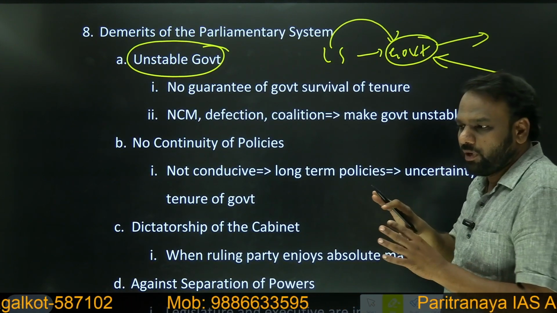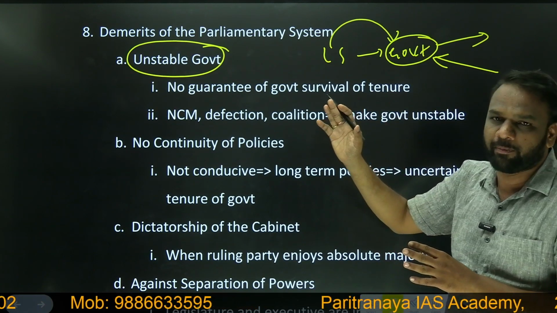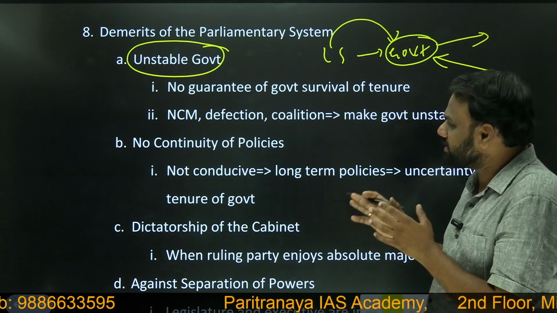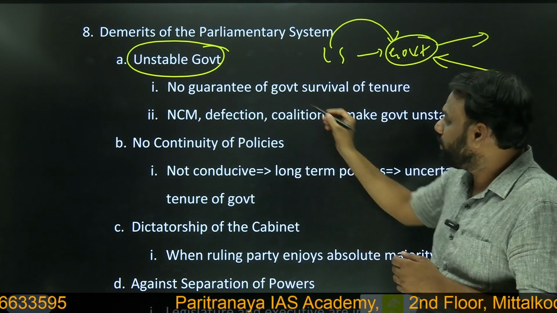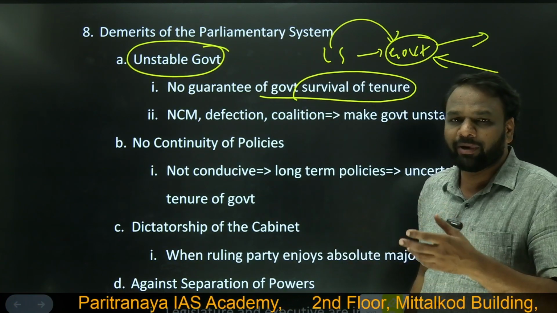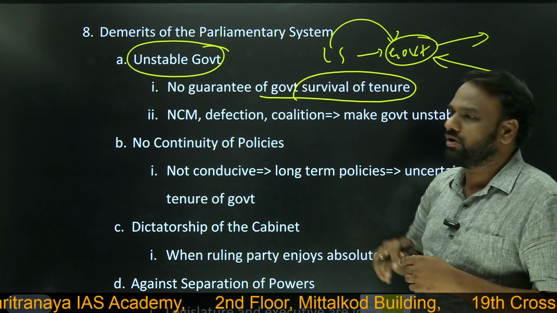One set of Council of Ministers headed by the Prime Minister will go out, and another set of Council of Ministers headed by a Prime Minister will come. When such a provision exists, there is no guarantee of survival of a tenure. So no government can be guaranteed to stay for 5 years. So that's why it leads to unstable governments.